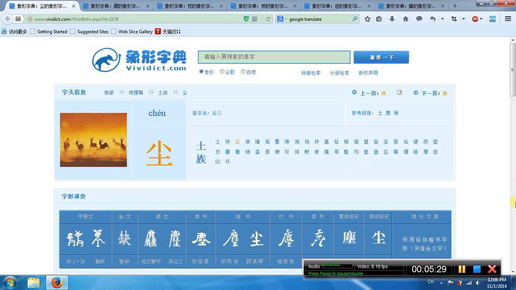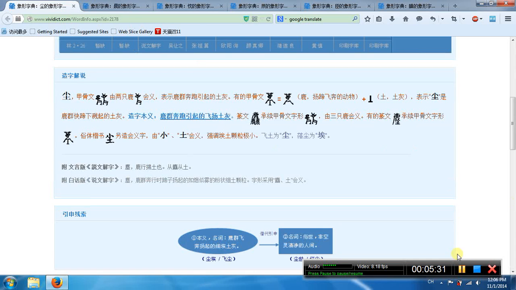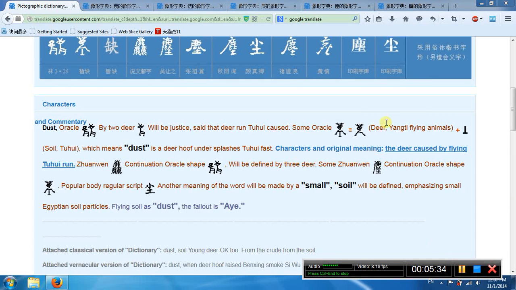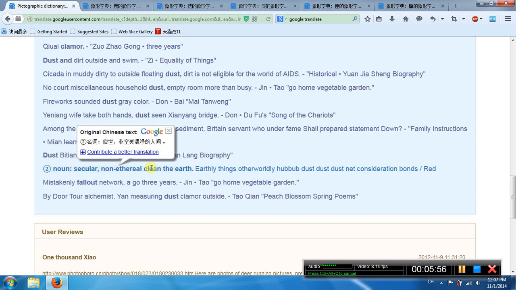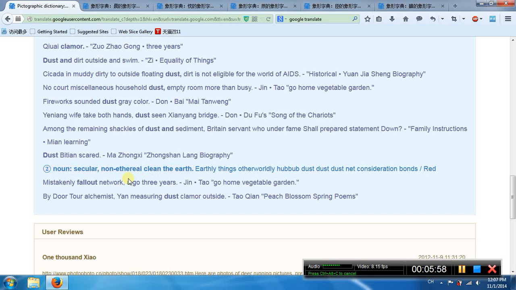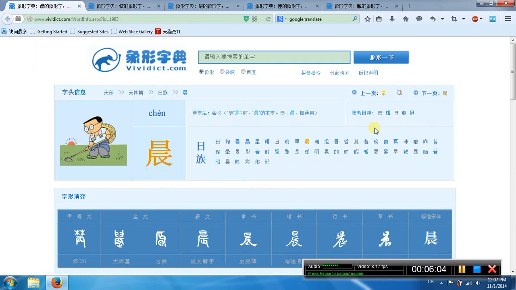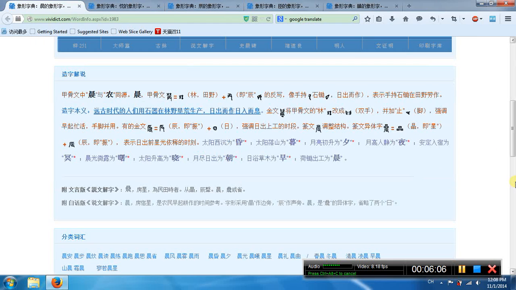Here's another chen. See, this is another chen. This is like dust. This is deer. Sorry. So this is soil, dust. So this word means dust. The deer ran in to cause the dust. Second meaning, secular. Clean the earth. This is chen. Morning.